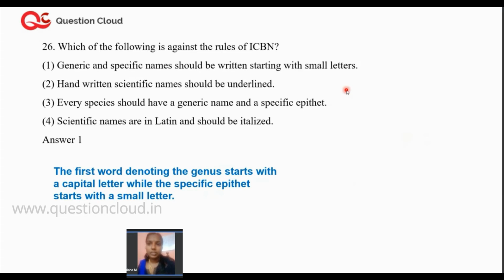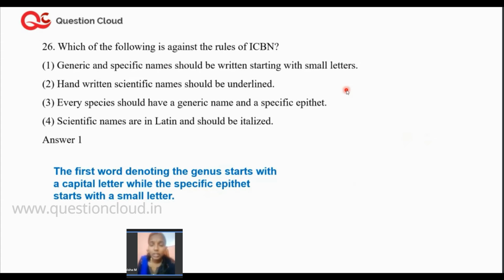The first one is: generic and specific names should be written starting with small letters. So we know that both the generic name and the species name of an organism should always start with capital letters. So the incorrect answer is going to be option 1. Whenever you write botanical names by hand, for example on the board, you can underline them. And every species should have a unique generic name as well as a species name. Only then can you complete an organism's name.